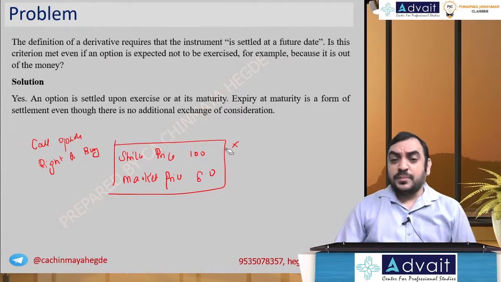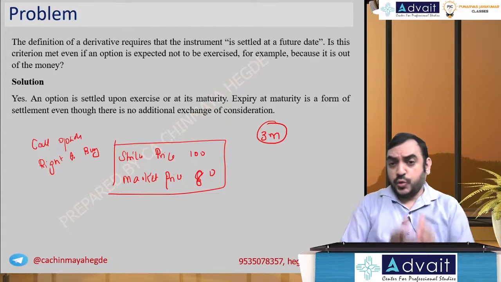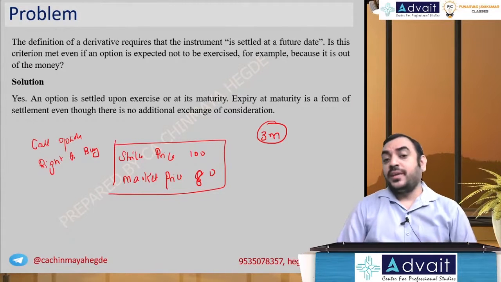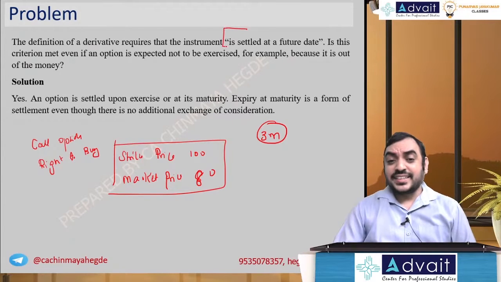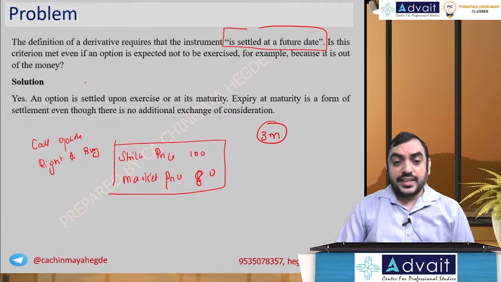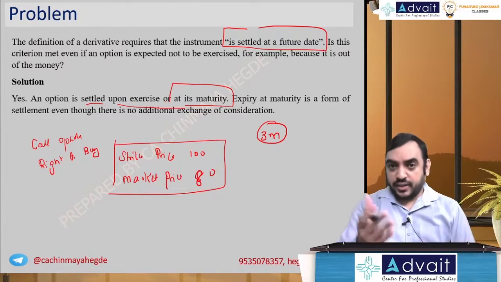The contract is 3 months away and market price is 80. Now, standing on today, looking at the market price today, do you think the option will be exercised? It is out of the money, it will not be exercised. The question is, is it still satisfying the requirement of is settled at a future date? The answer is yes. Option is settled upon exercise or not at maturity and expiry, like in my example, 3 months.